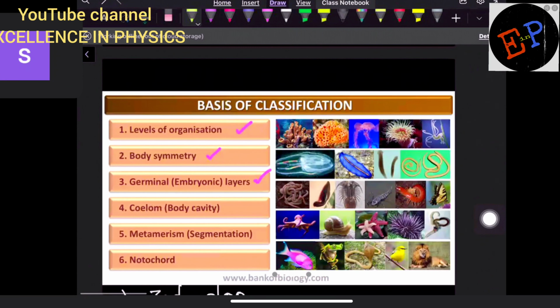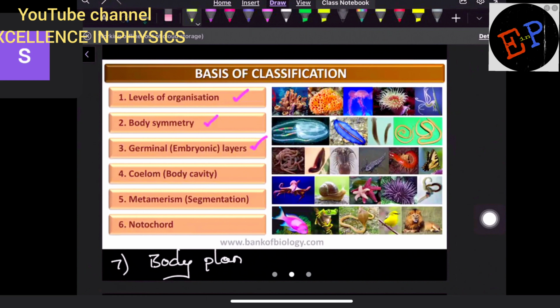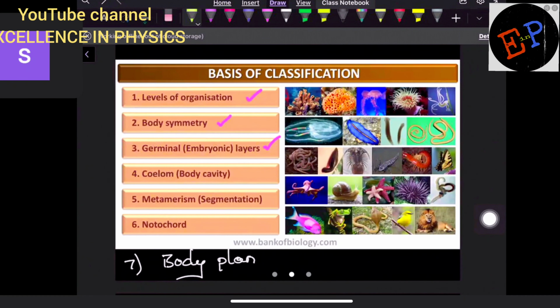So, animals can be classified based on how many characteristics? In NCERT we have only 6 characteristics, but questions were asked on another characteristic also, which is called body plan. Clear? So these 6 characteristics we have already studied previously. What are the 6 characteristics? Levels of organization. It means whether they are made up of single cells, tissues, or organs. This is called the level of organization.